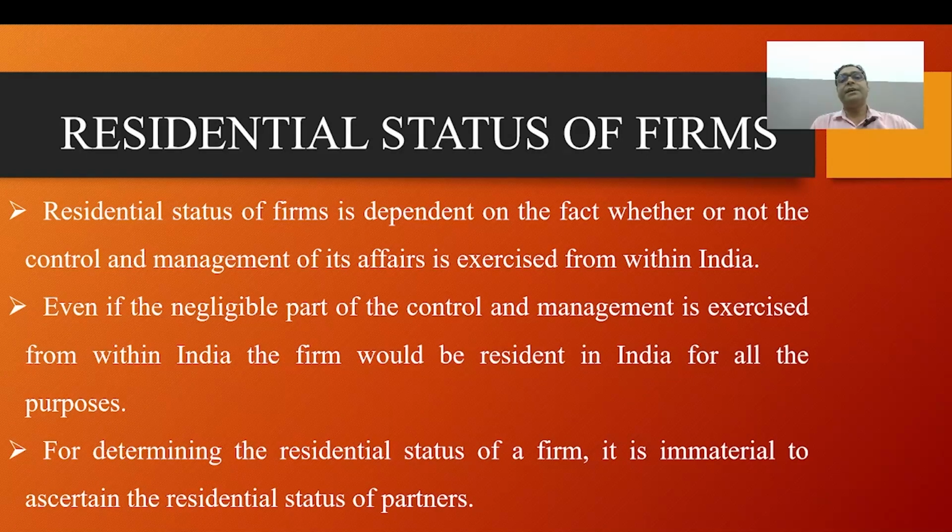The maximum rate at which interest can be allowed is 12% per annum. The income of the firm will be taxed at a flat rate of 30%, and education and health cess will be 4%.